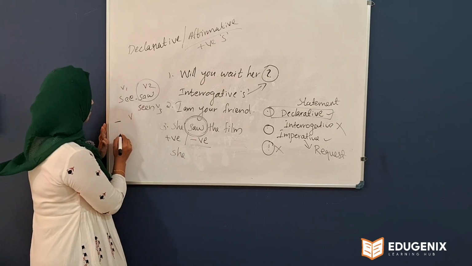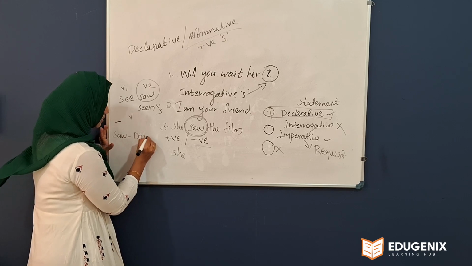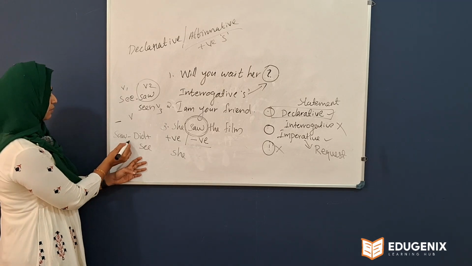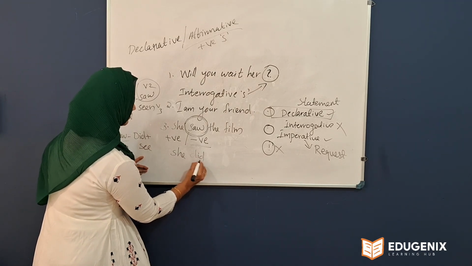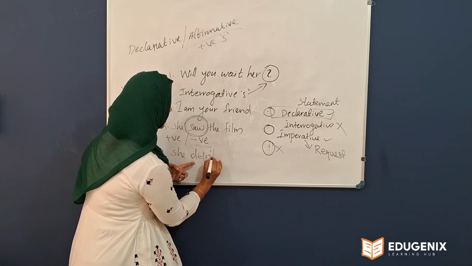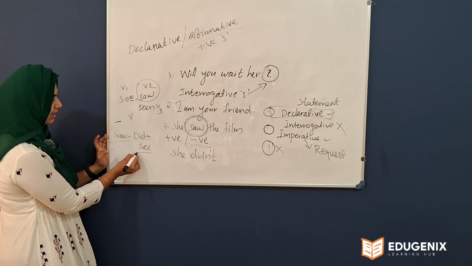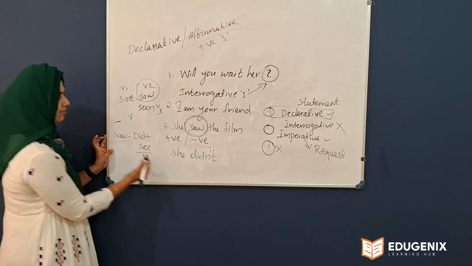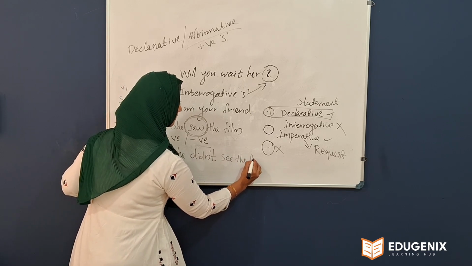So, what do you mean by saw? Did plus see. Did plus see, that is the word saw here. So we can use this one, did. Then negative, that means didn't. Then if it is did here, you have to add the first one, V1 of the verb see. She didn't see the film.